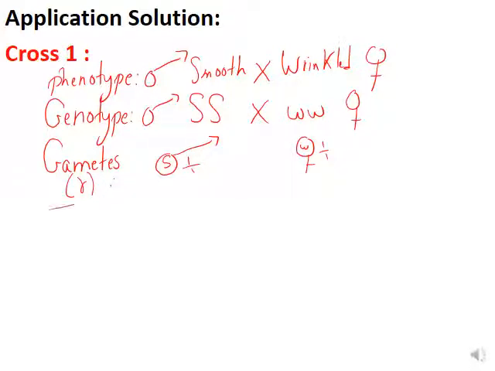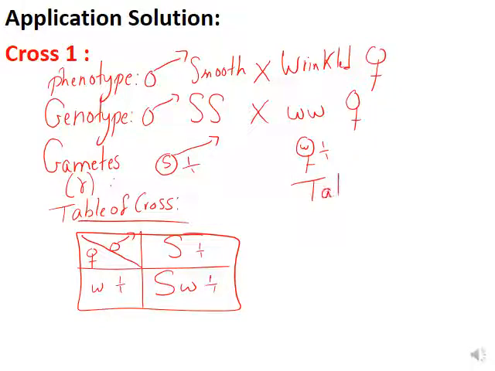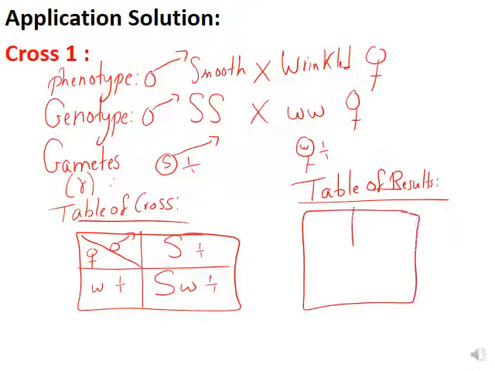Here we move now to the table of cross, and then we move to the table of results. Table of cross. In the table of cross, what do we have? We have this male and female. In the male we have S 1 over 1, and here we have w 1 over 1. So S times w is Sw. 1 times 1 is 1 over 1. So table of results. In the table of results, we move from genotype to phenotype.